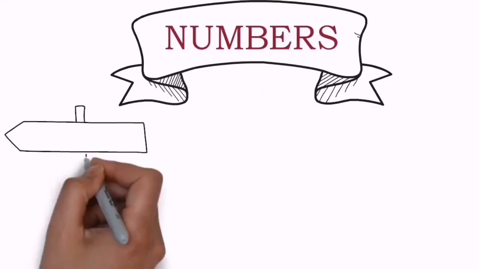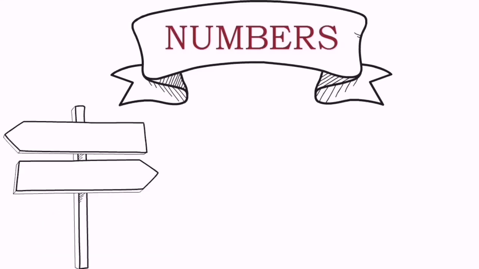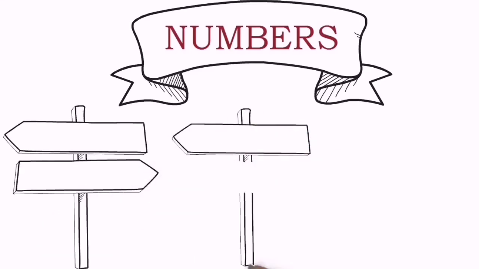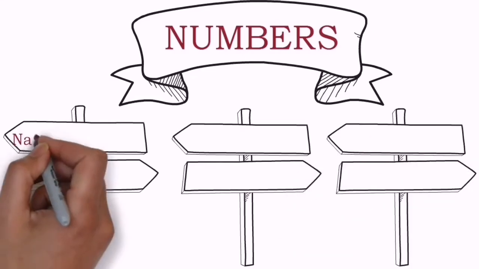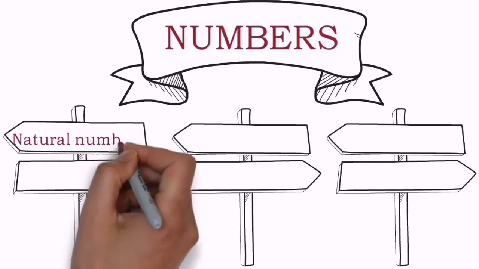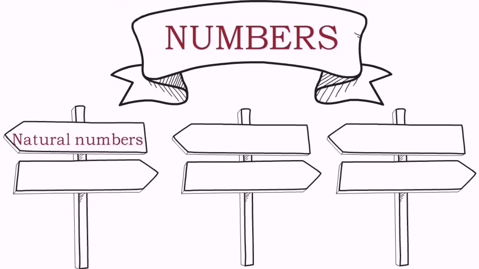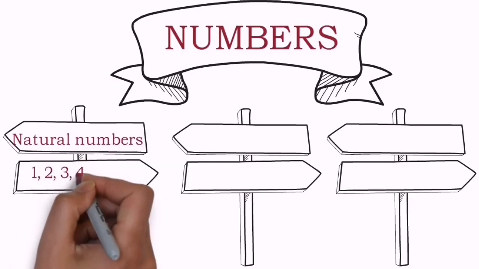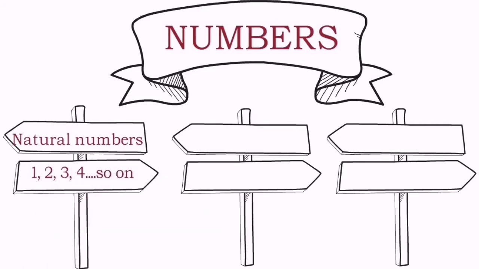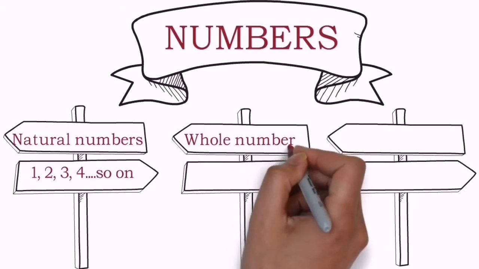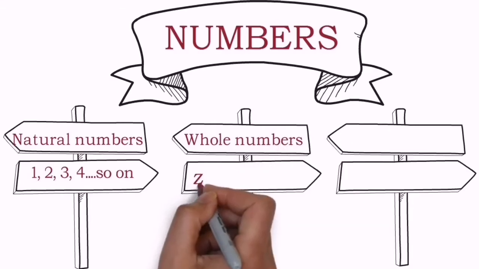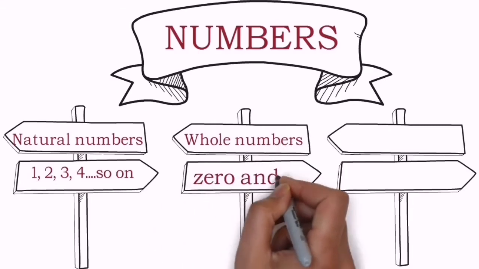So today's first concept of the day is numbers. These numbers are the inseparable part of mathematics that you cannot ignore or hide from. These numbers are categorized into three main parts. The very first of it is natural numbers. These natural numbers are nothing but the group of numbers that begins with 1, 2, 3, 4 and so on, which is to infinity. Second group is whole numbers, which is nothing but 0 and all other natural numbers.